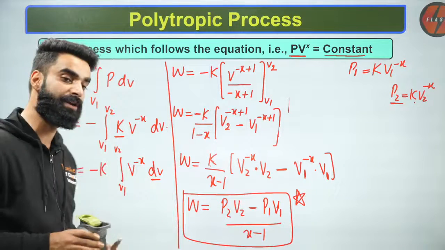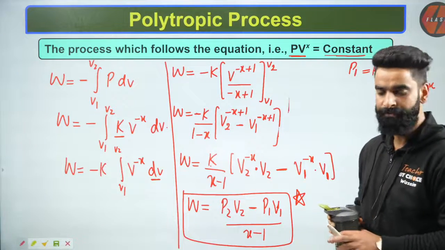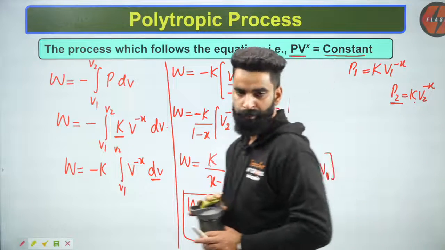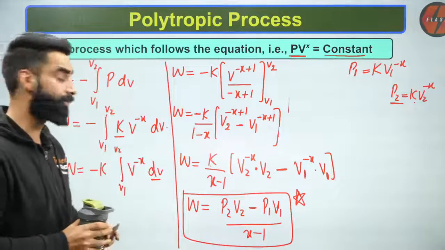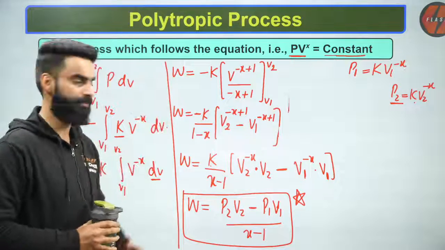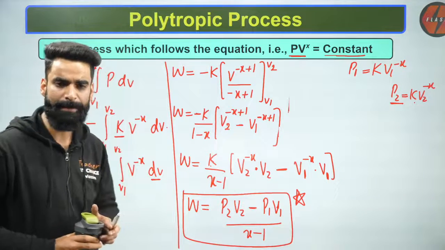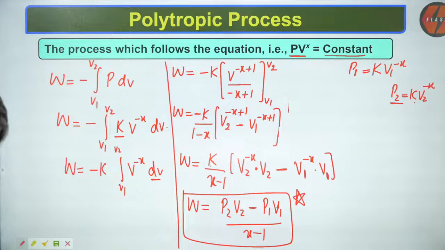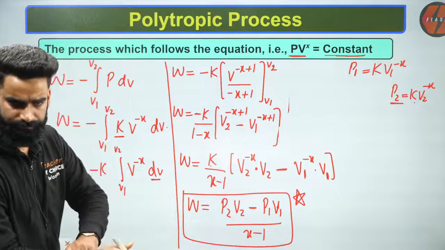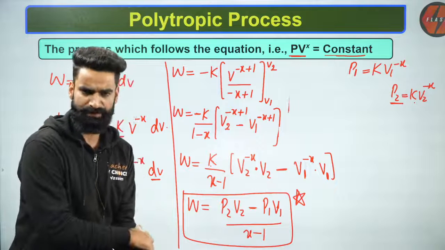So that I can talk about few more interesting things. Let me know in the chat box fast if it's clear to everyone. Yes, I'm going to give you the problems in some time, okay? Let me first of all make everything clear to you. Let me first of all go through the theory part once. Let me do the derivations once. Then we'll do the problems at the end, okay? And I have got some good problems to discuss with you in today's session. Exactly, now Nate, you're correct. P2V2 minus P1V1 divided by X minus 1, absolutely.